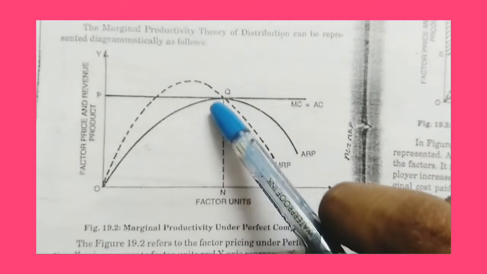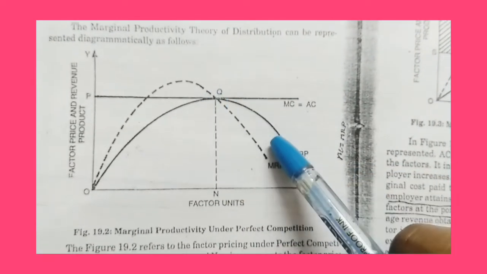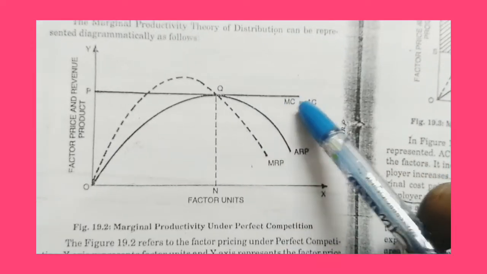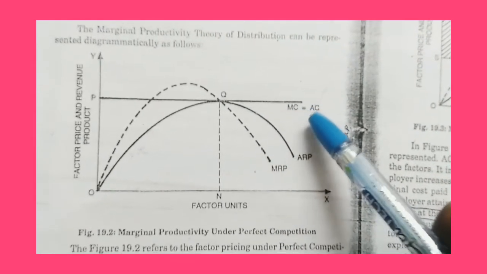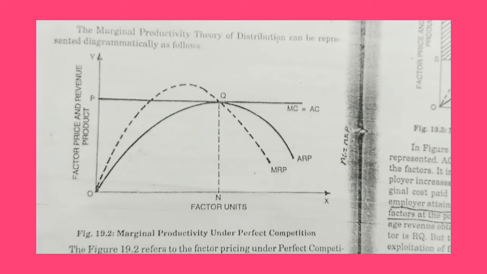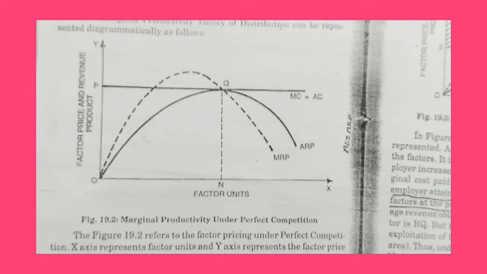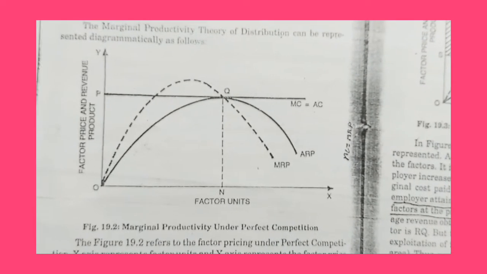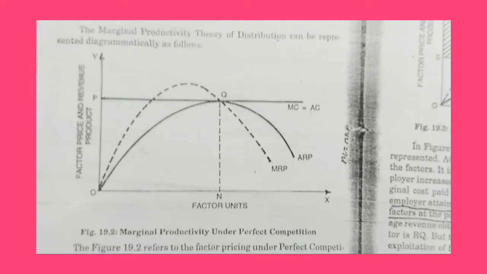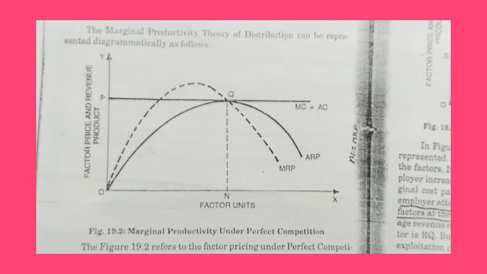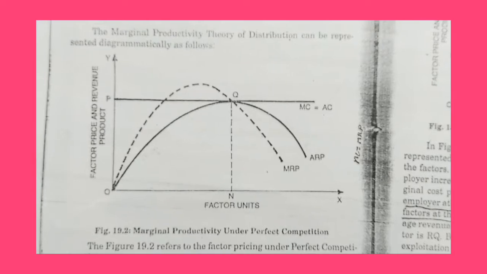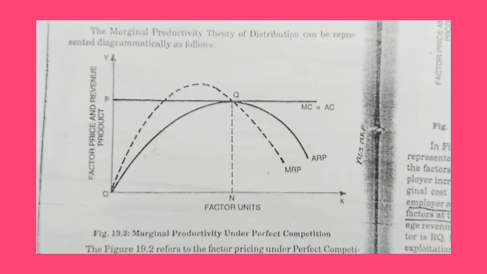After this point, marginal revenue product and average revenue product are below the average cost. So beyond the point Q, no employer will employ factors because the price paid to the factor is more than the marginal revenue product and the average revenue product, which will incur loss.